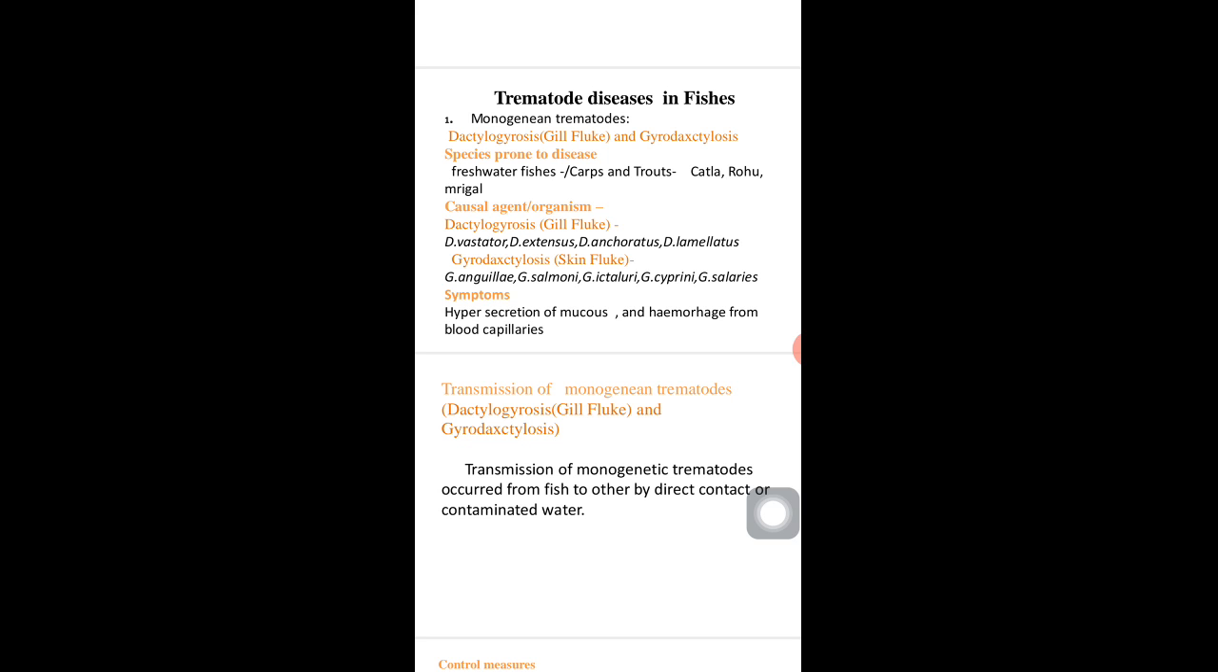Dactylogyrosis is caused by Dactylogyrus vastator, Dactylogyrus extensus, Dactylogyrus ancoratus, Dactylogyrus lamellatus. Second, gyrodactylosis or skin fluke is caused by Gyrodactylus anguli, Gyrodactylus salmoni, Gyrodactylus ictaluri, Gyrodactylus cyprini, Gyrodactylus salaris.